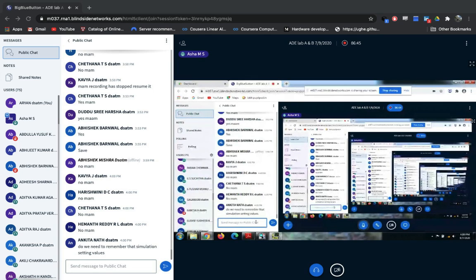Do we need to remember that simulation settings value? Yes, it varies from one experiment to another. You need to remember the simulation settings values. They change from one experiment to another. Along with the experiment, you need to study that also.